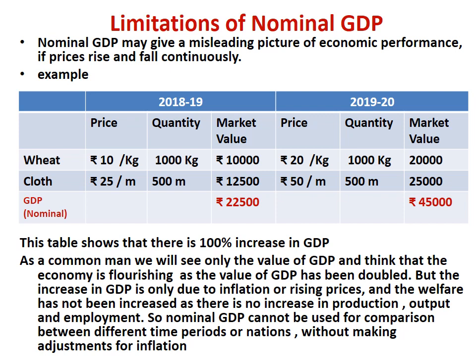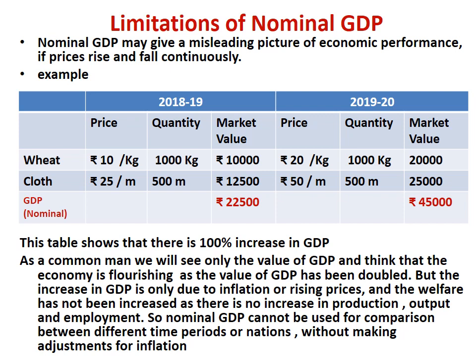Now we can look into the second part of the table for the year 2019-20. Suppose the prices of both the commodities increase. The price of wheat rose to rupees 20 per kg and the price of cloth rose to rupees 50 per meter. Now the values on the basis of new prices are 20,000 and 25,000.